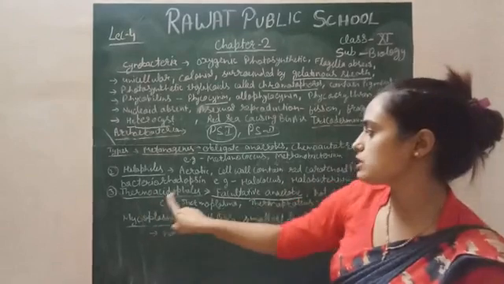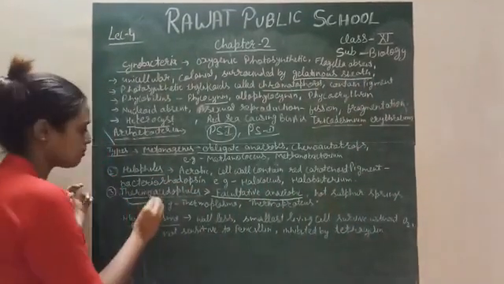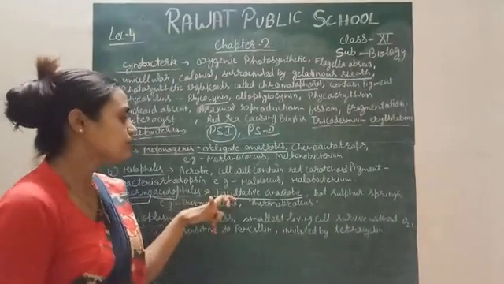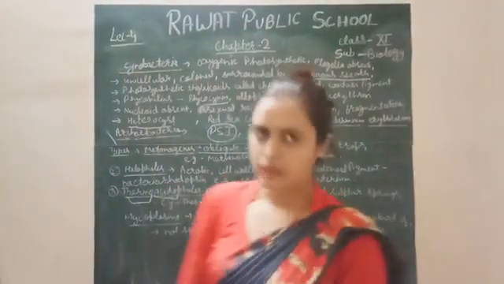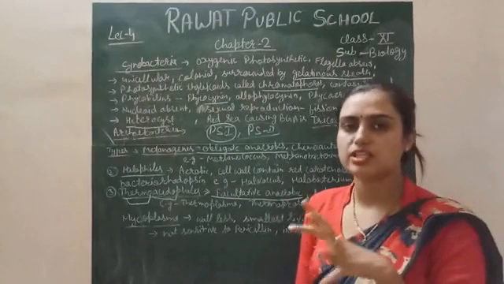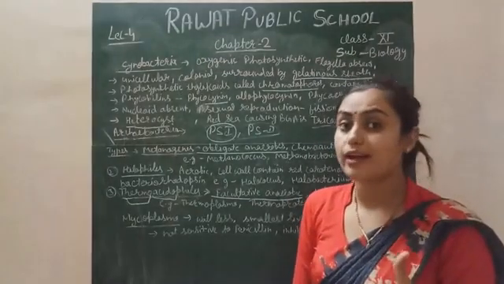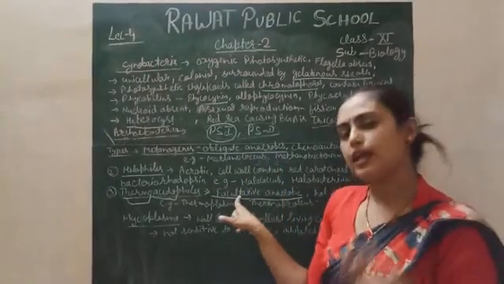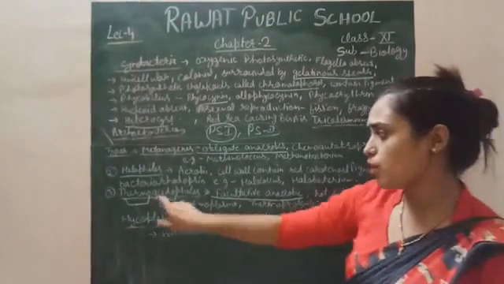Next are the thermoacidophiles. As the name indicates, thermo means high temperature, acido means acidic environment, and philes means loving bacteria. These bacteria are facultative anaerobic. It means they survive in anaerobic condition, but they can also survive in the presence of oxygen, because they are not strictly anaerobic. Obligate means strictly anaerobic, but they can survive in the presence of oxygen, right?